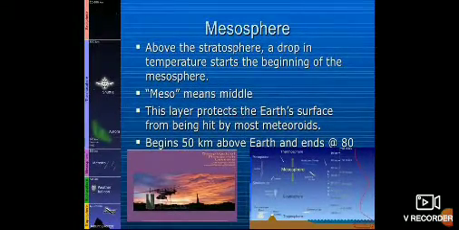The third layer of the atmosphere is mesosphere. This layer extends from the top of the stratosphere up to the height of 80 km above the earth. Here the temperature decreases with height till it reaches minus 100 degrees Celsius at the end of the mesosphere. The temperature decreases because the air is much thinner and there is little ozone, which helps in heating the stratosphere. This layer has the lowest temperature in the atmosphere. Most meteors from space burn up in this layer. The mesopause, the upper part of this layer, separates it from the thermosphere.